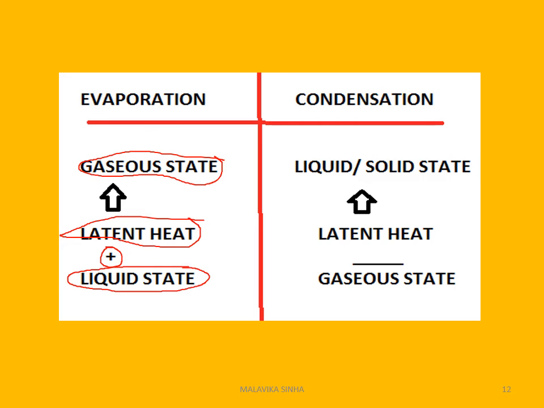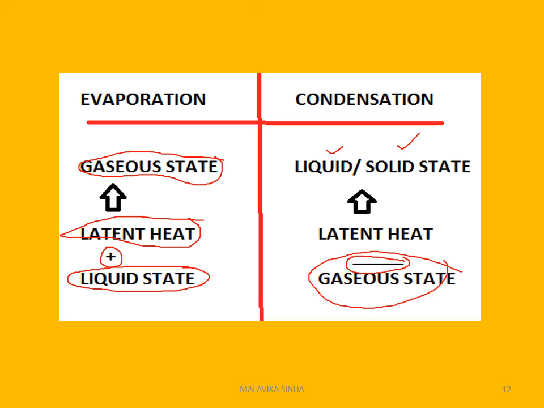And condensation: the gaseous state releases latent heat and changes into the solid or the liquid state. That is known as condensation. Cloud is a good example of condensation because cloud is the gaseous form and we get precipitation from the cloud. So when we get precipitation from the clouds, the gaseous state changes into the liquid state.